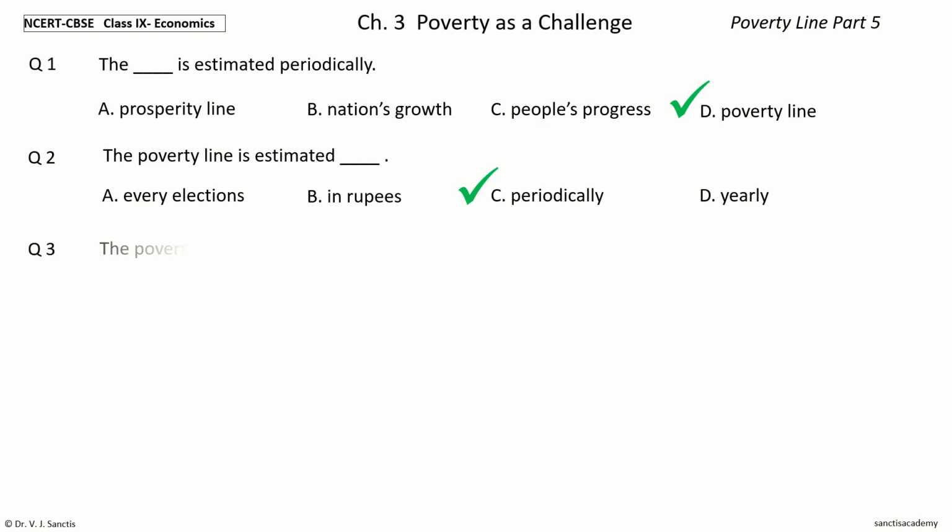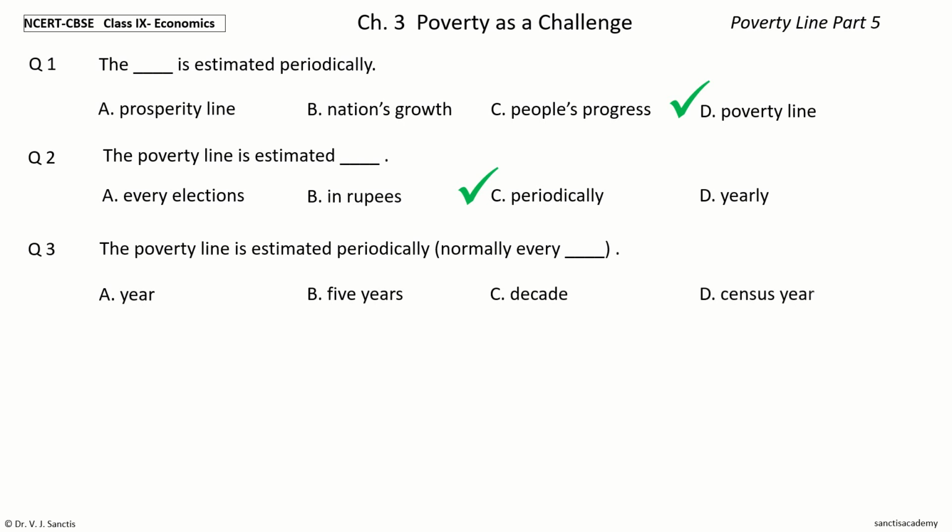Question 3. The poverty line is estimated periodically, normally every dash. The options are year, 5 years, decade, census year. Your time to choose. And the answer is 5 years. So, the poverty line is estimated periodically, normally every 5 years.